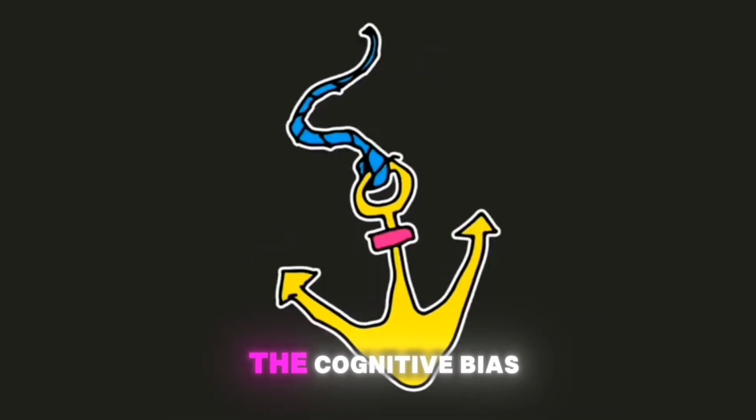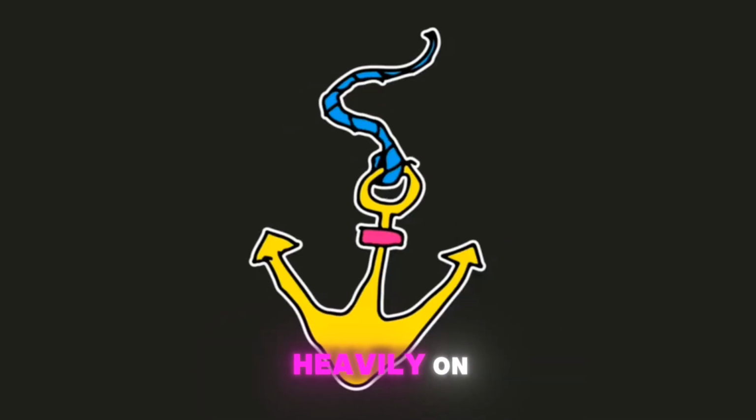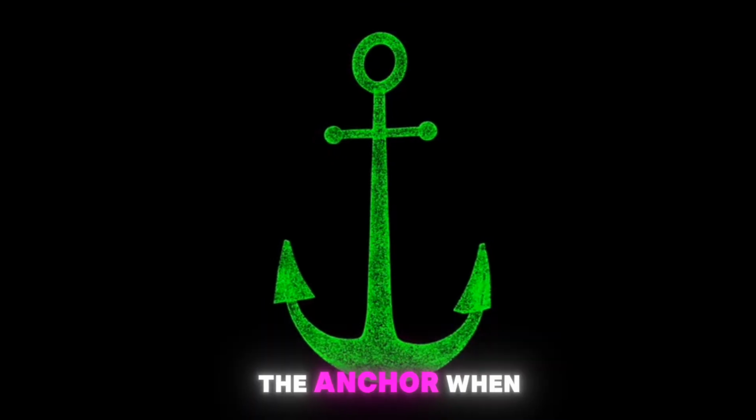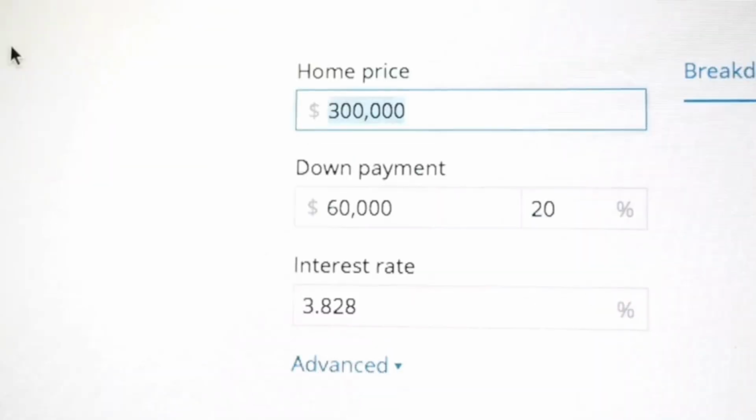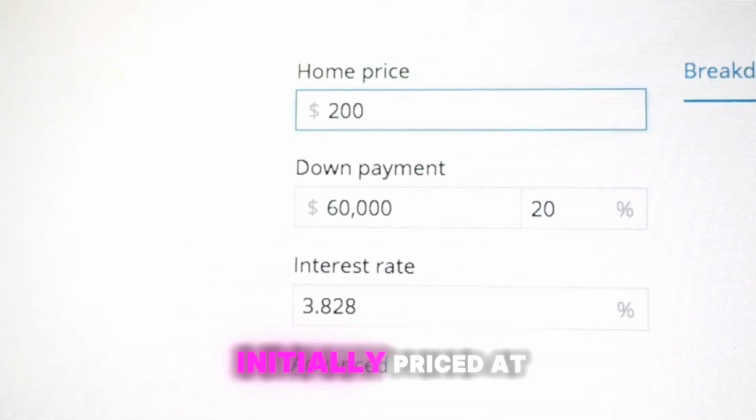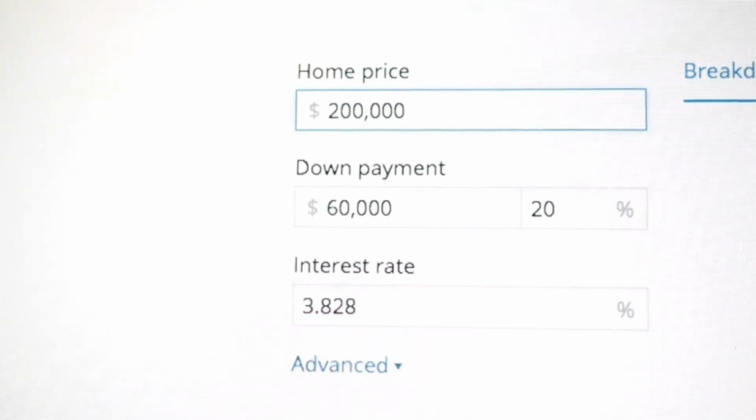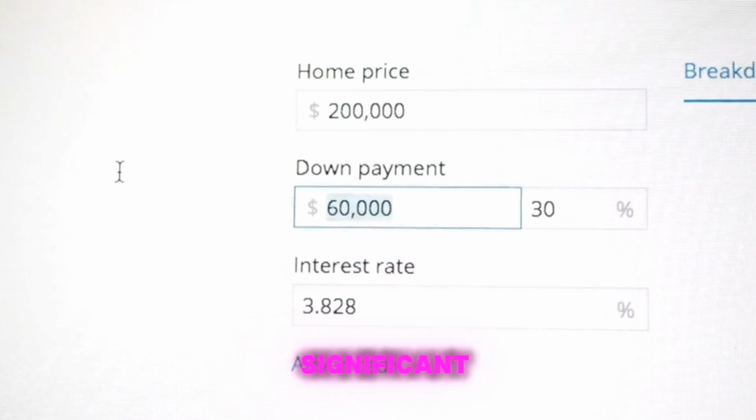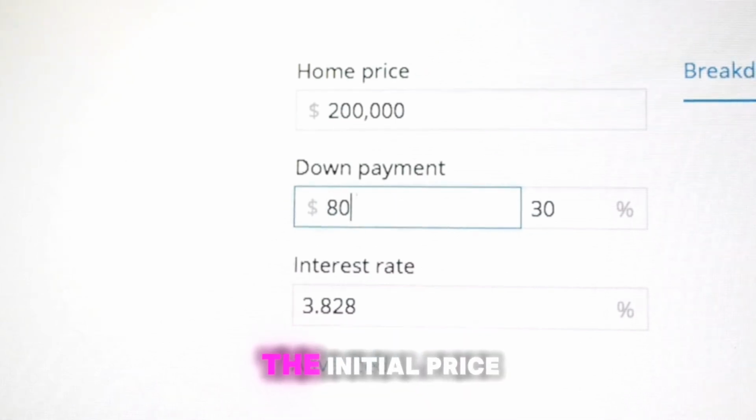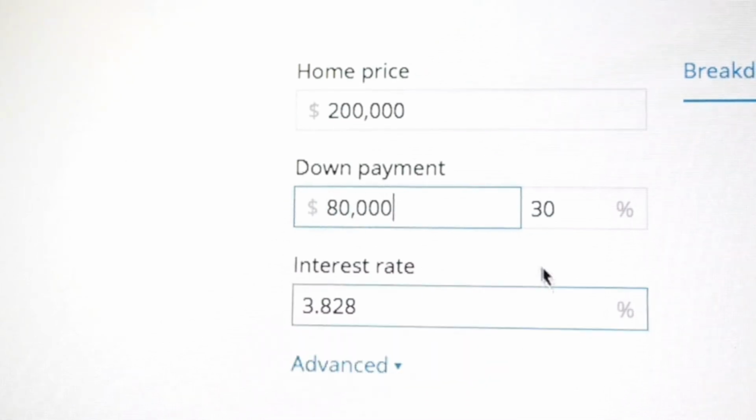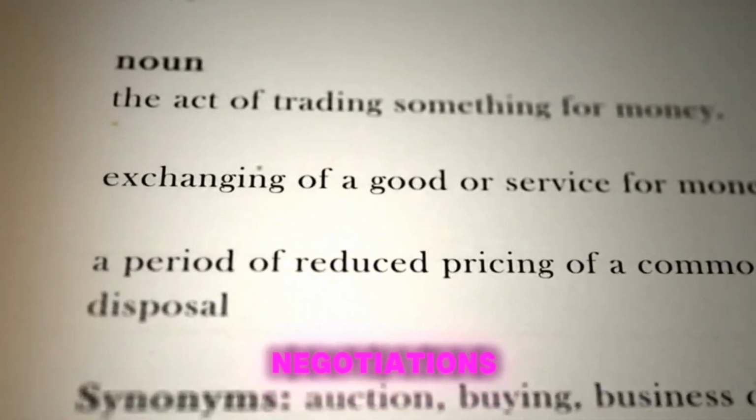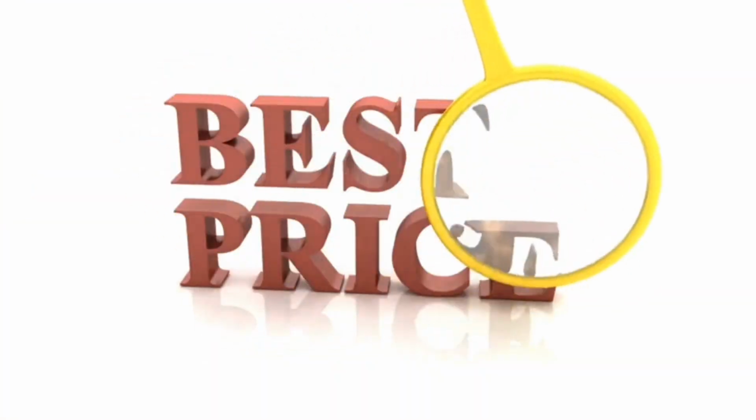Anchoring is the cognitive bias where people rely heavily on the first piece of information, the anchor, when making decisions. For example, if a car is initially priced at $30,000, any subsequent discounts will seem more significant compared to if the initial price was $20,000. This technique is often used in negotiations and pricing strategies.